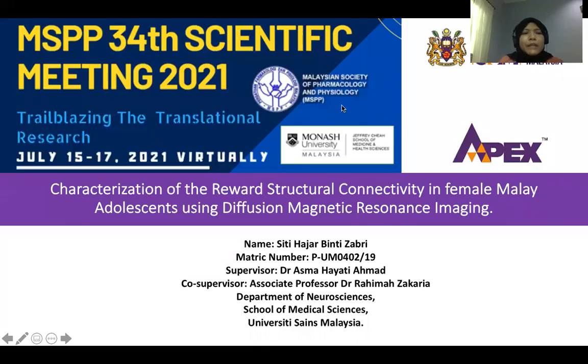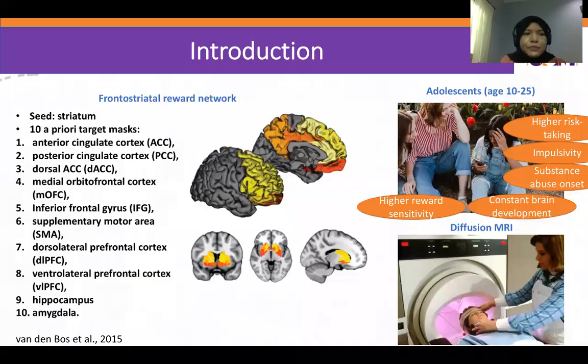Hello everyone, my name is Siti Hajar Zabri and I will be presenting my research titled Characterization of the Reward Structural Connectivity in Female Malay Adolescents using Diffusion Magnetic Resonance Imaging. My supervisor is Dr. Asma Hayati Ahmad and my co-supervisor is Associate Professor Dr. Rahimah Zakaria, and I am a master student from the Department of Neurosciences, School of Medical Sciences, Universiti Sains Malaysia.